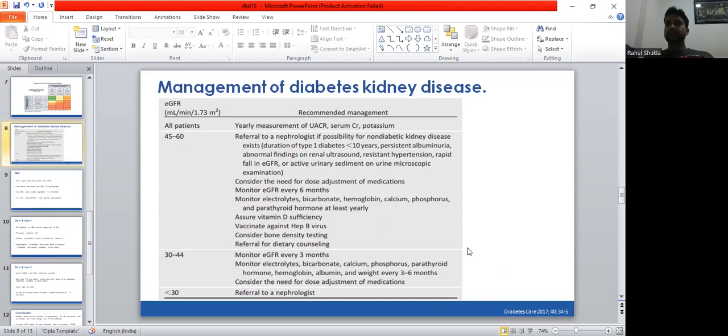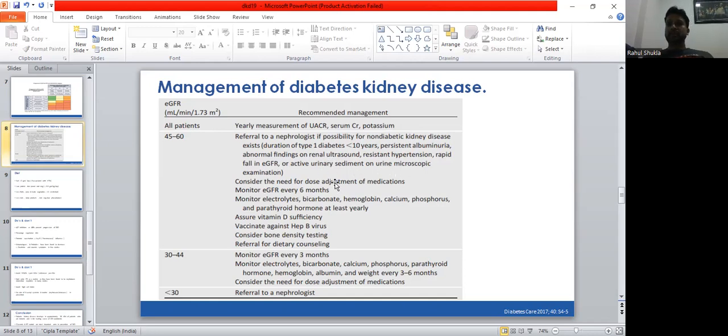Then at a GFR of 45 to 60, like stage 3A and 3B, we should refer the patient to the nephrologist if the possibility of non-diabetic kidney disease is suspected. There are a few clues to suspect non-diabetic kidney disease: duration of type 1 diabetes less than 10 years, persistent albuminuria, abnormal finding on sonography, resistant hypertension, rapid fall in GFR at initiation of ACE or ARB, or active urine sediment on urine microscopic examination.